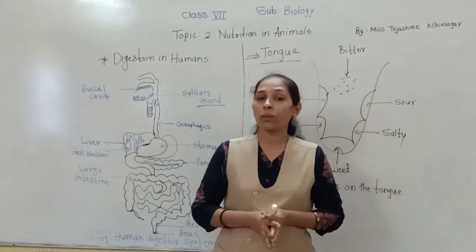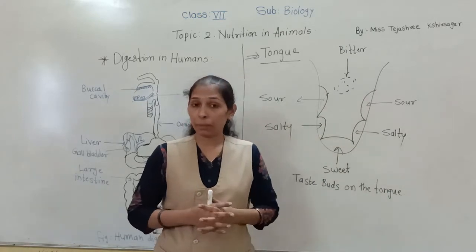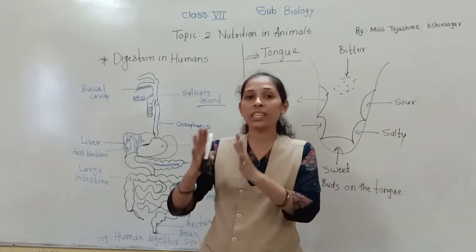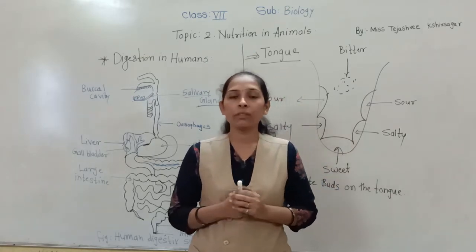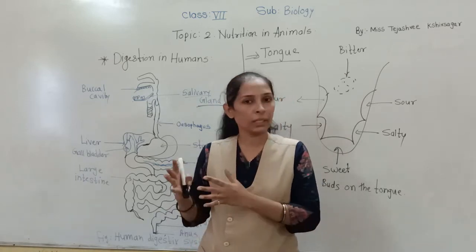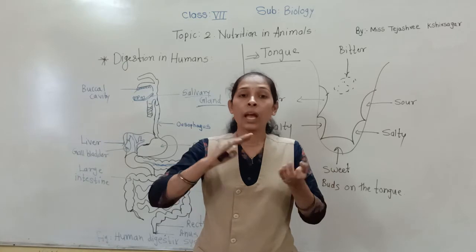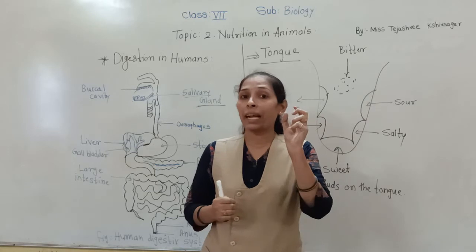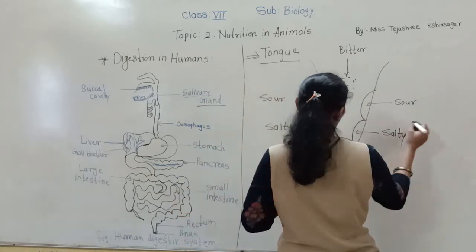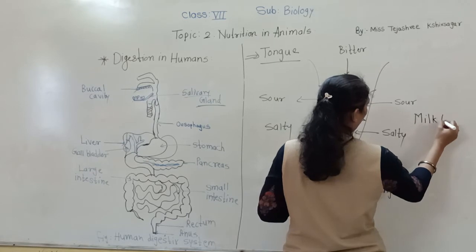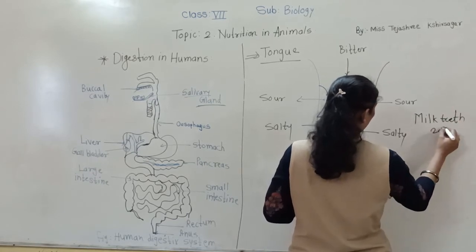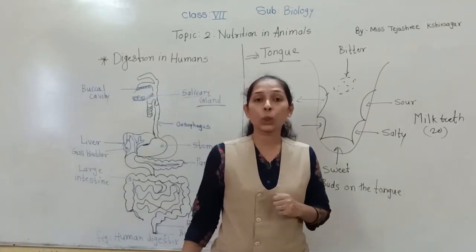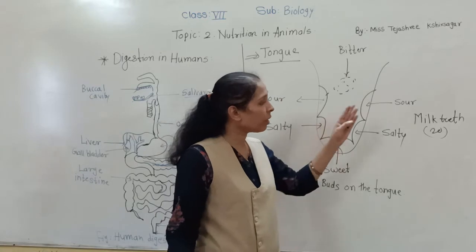About the teeth, we have already discussed the different kinds of teeth. But one more thing remains to tell you: there are two sets of teeth. As you know, whenever a child is born, they come without teeth. A newborn does not have teeth. As they grow up, by the age of 6, they have some teeth, and those teeth are called milk teeth. There are 20 milk teeth present in the mouth of a child.